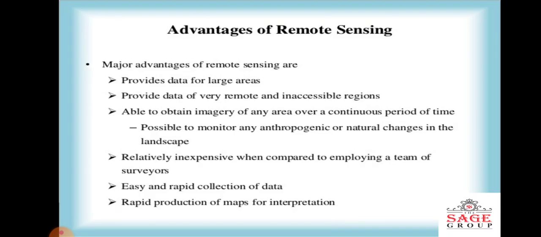Now, some of the advantages: it provides data for large areas. It also provides data for remote and inaccessible regions where we cannot reach directly. To obtain images of any area for a continuous period of time, this can be a great way to monitor any anthropogenic or natural changes in the landscape.